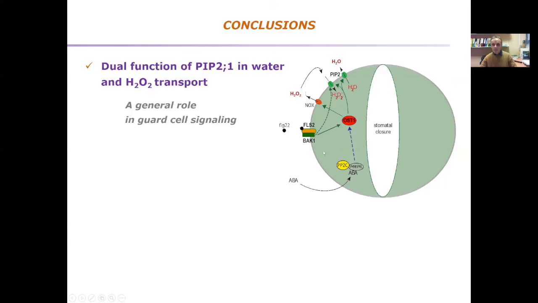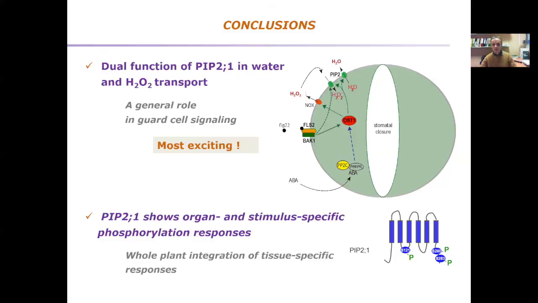I didn't have time to mention further, but what we have observed is that the flagellin 22 elicitor plays a very similar role in this scheme, and through OST1 activation is able to activate a very similar pathway, indicating that PIP2;1 plays a very general role in guard cell signaling. In recent years, that was for us the most exciting result that we got in the aquaporin field.